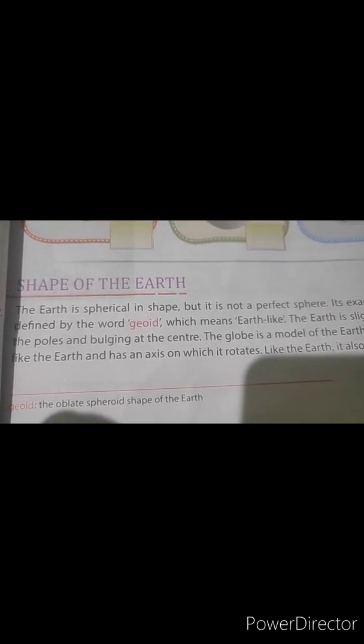The earth is spherical in shape, but it is not a perfect sphere. Its exact shape can be defined by the word geoid, which means earth-like. Now, what is the meaning of geoid? The geoid is the shape like the surface of the earth.